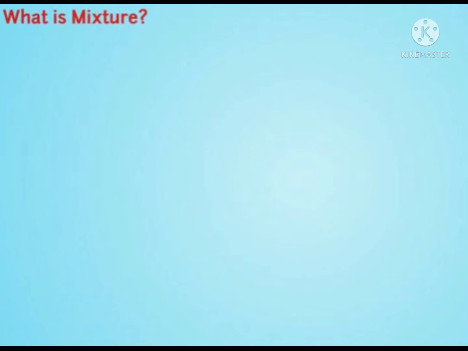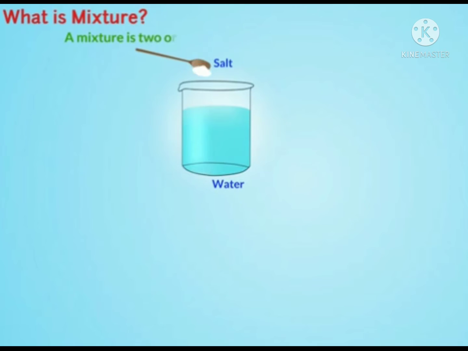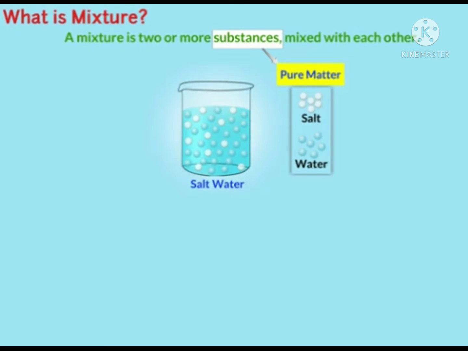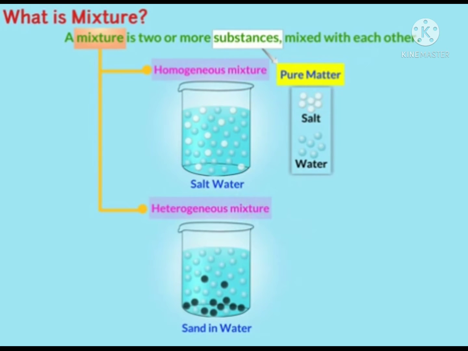So what do we mean by mixture? A mixture is two or more substances mixed with each other where the substances are individually distinct. A substance is a pure kind of matter which cannot be separated by any physical process. In a mixture of salty water, salt and water are substances. So, on the basis of the nature of substances, a mixture can be divided into homogeneous and heterogeneous mixtures.